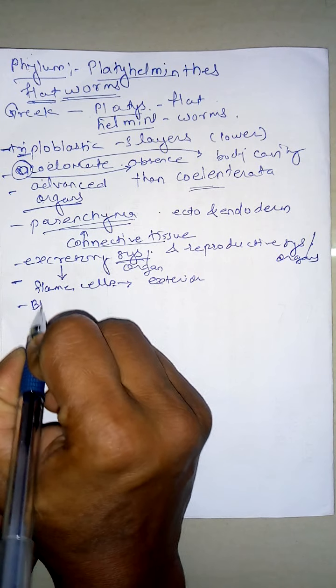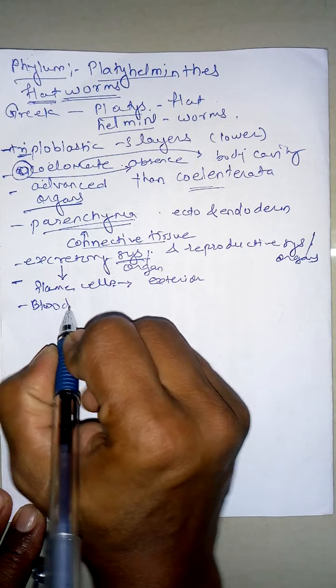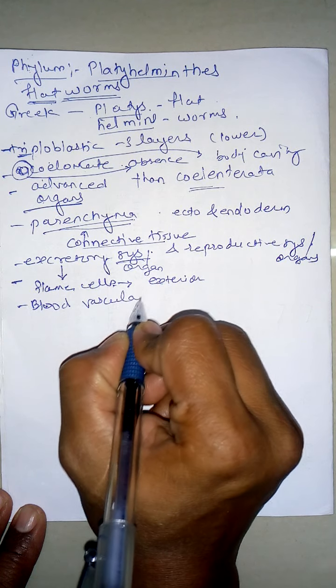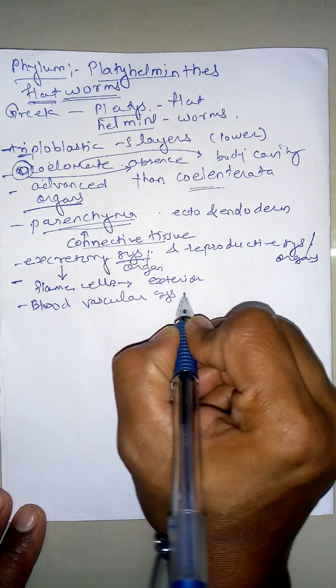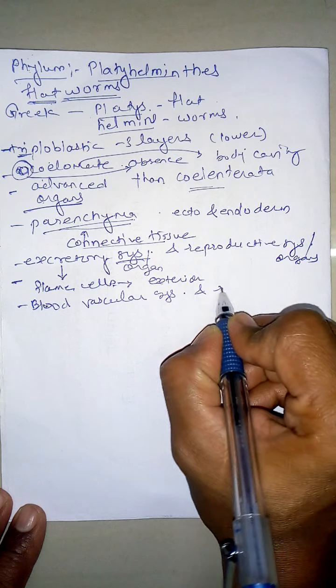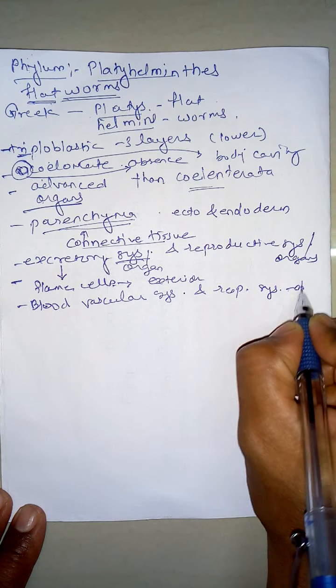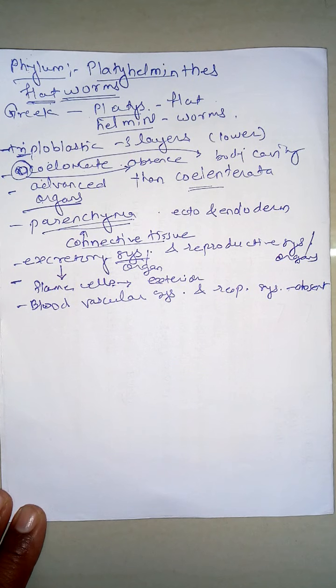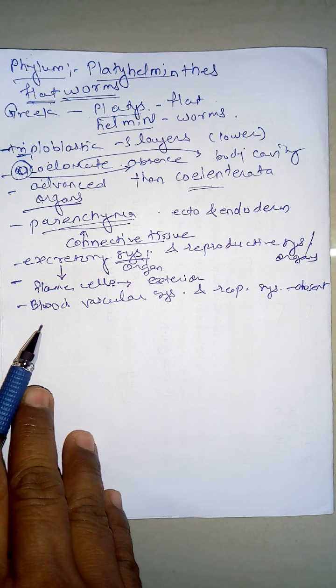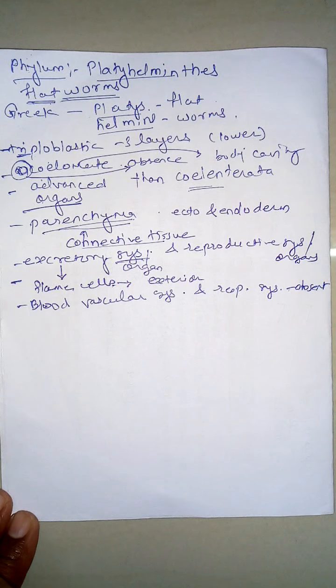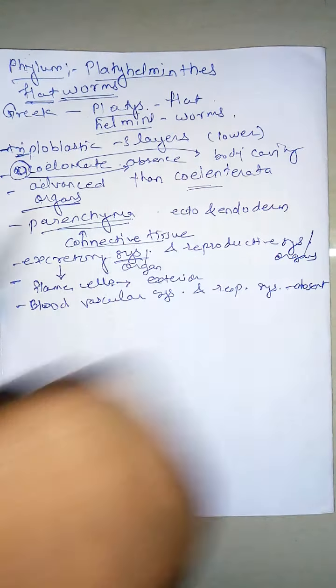Next, the blood vascular system and respiratory system are absent here in the Platyhelminthes.